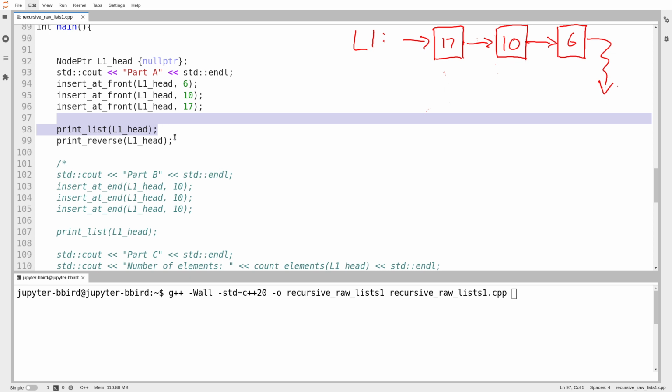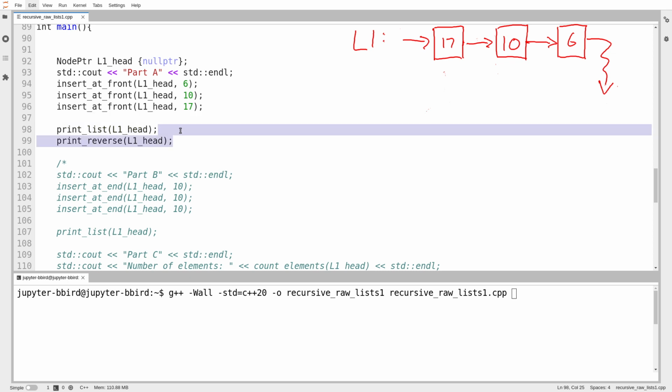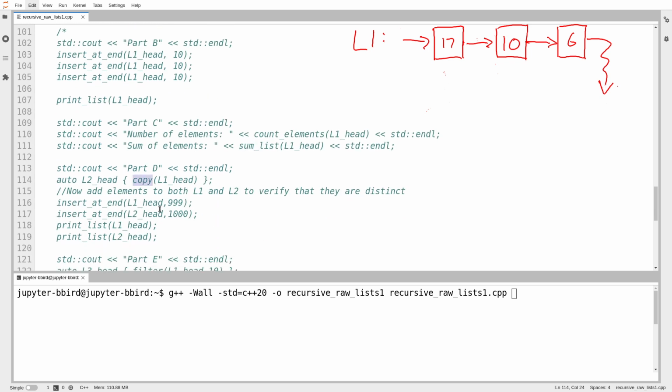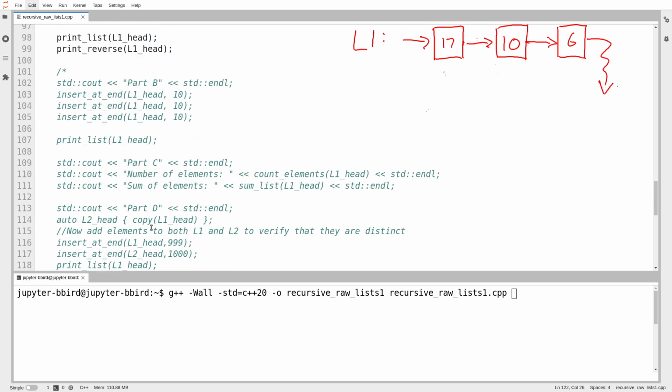And then I want to implement this other function that wasn't present in the previous sequence, because the implementation for this iteratively is truly nightmarish. We have to use some auxiliary data structure if we want to implement this iteratively. And then later, in the next two videos, I want to implement insert at end, and then count elements and sum list, and then eventually copy and filter using a recursive design pattern.